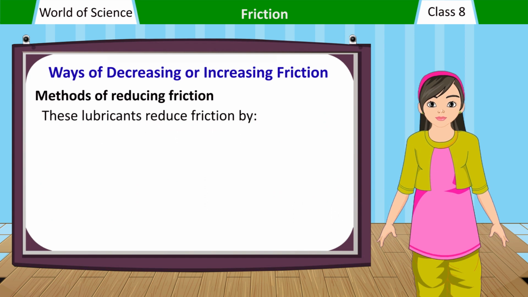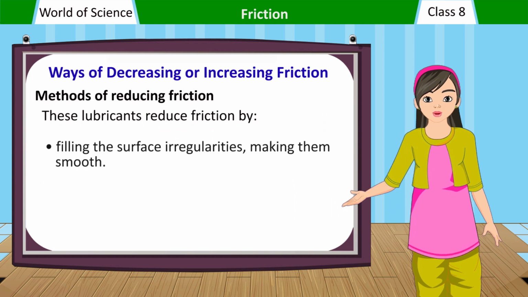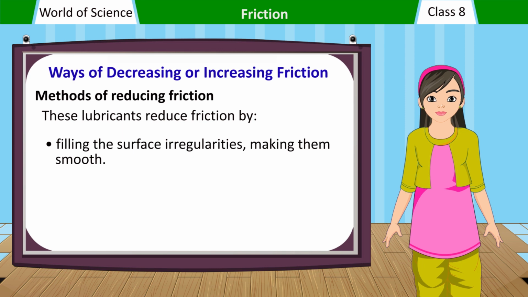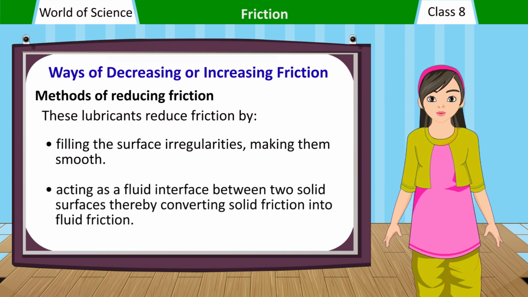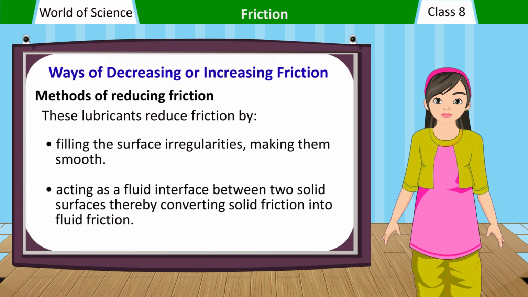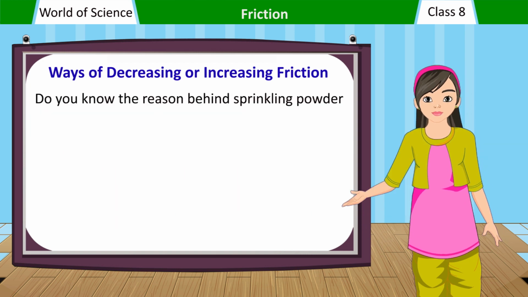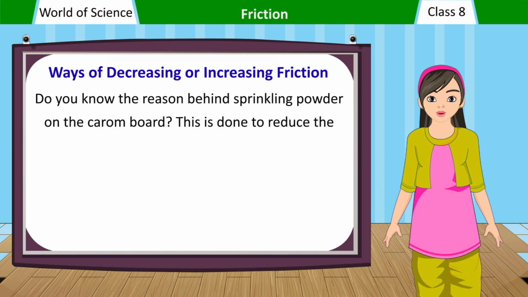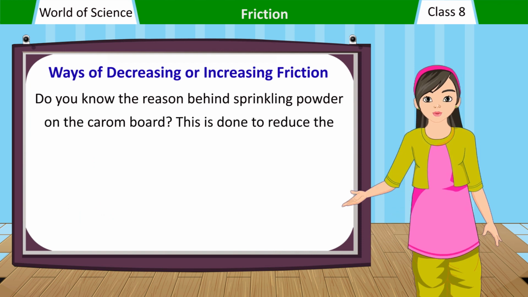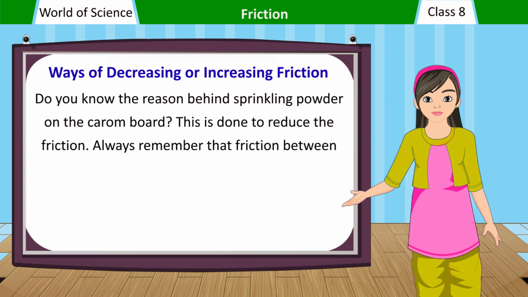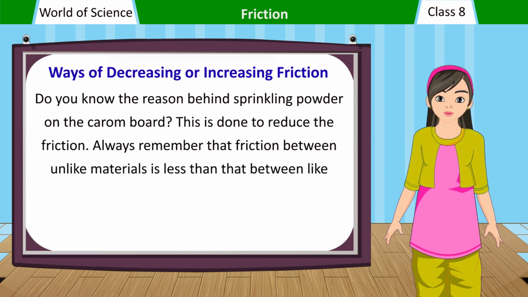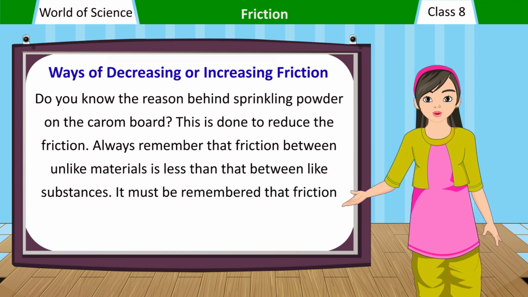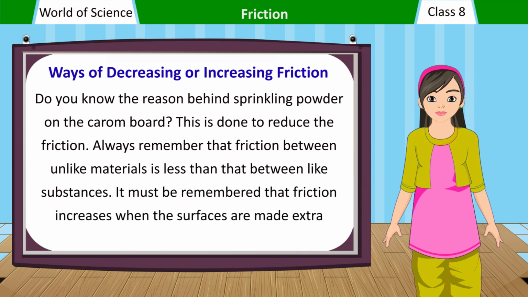These lubricants reduce friction by filling the surface irregularities, making them smooth, acting as a fluid interface between two solid surfaces, thereby converting solid friction into fluid friction. Do you know the reason behind sprinkling powder on the carom board? This is done to reduce the friction. Always remember that friction between unlike materials is less than that between like substances. It must be remembered that friction increases when the surfaces are made extra smooth.